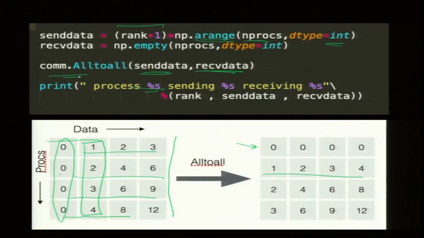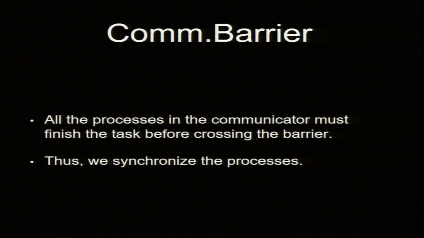Even printing, well, this one is one task, but imagine we have several tasks and you print them. It is possible that the task is not complete and is asynchronous or non-blocking, so it will print a number which is not updated. So, the barrier will make sure that data is all perfect and we synchronize all the processes. Everybody is ready after the barrier.